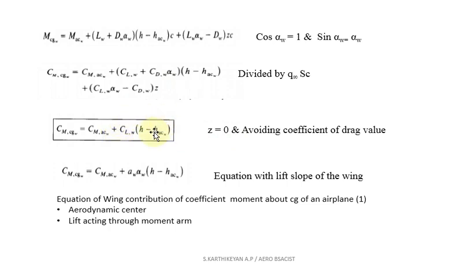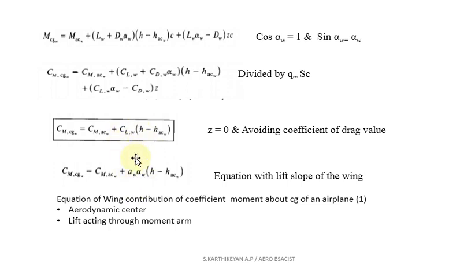Okay, so this is called your coefficient of moment about center of gravity equation for the wing contribution. Okay, this is one of the equations. So coefficient of moment about center of gravity for the wing section combination. Now again we need to convert the CL value into slope. We have the coefficient of lift value for the wing section, that will be converted into slope. So when you convert into slope, I will get this particular form.